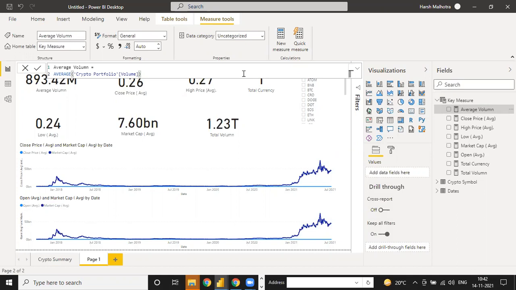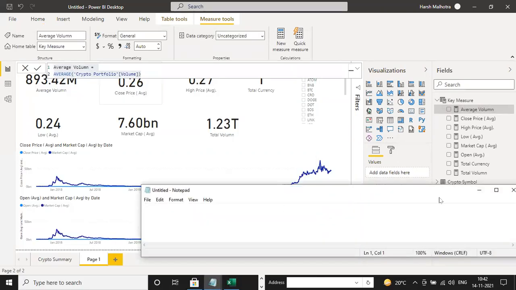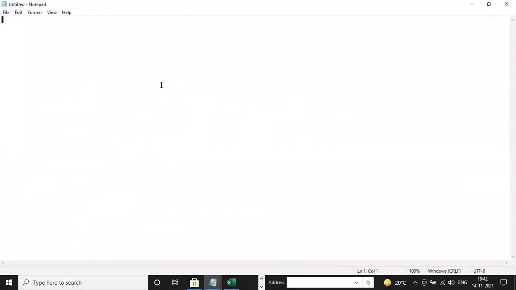If you're working on any project, you can just copy this function, make one notepad for yourself, and write it over here on the top, DAX function. Okay, and save all these functions together here. And here you can write a comment with a star.